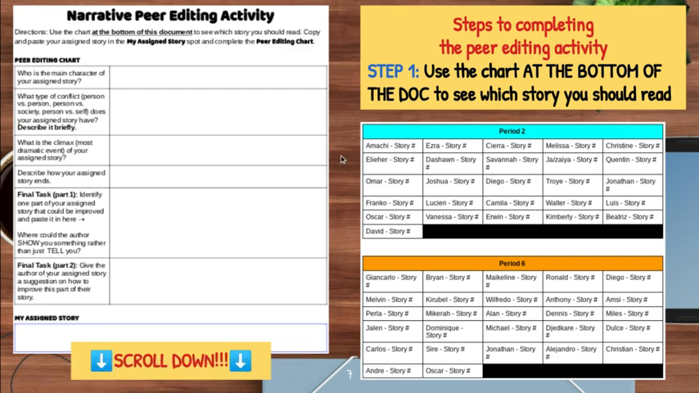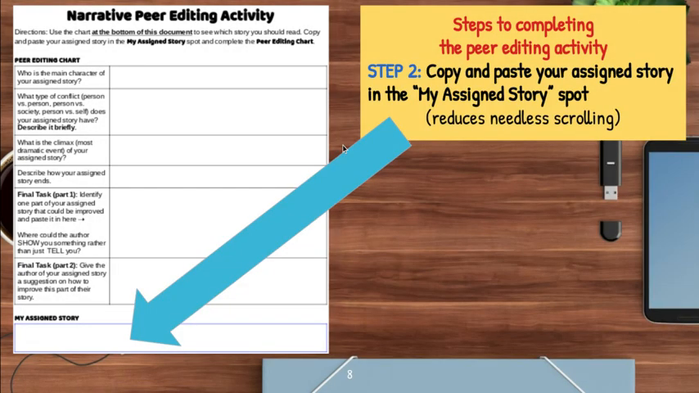Then find that story. Once you've done that, the next thing you want to do is to make your life a little easier instead of having to scroll up and down: go to that story and just copy and paste it into this square that says my assigned story, right? Again, that'll cut down on having to scroll up and down constantly. To copy, highlight the entire story, hit Control-C, scroll back up to this box, put the cursor in the box, and then hit Control-V. Okay.